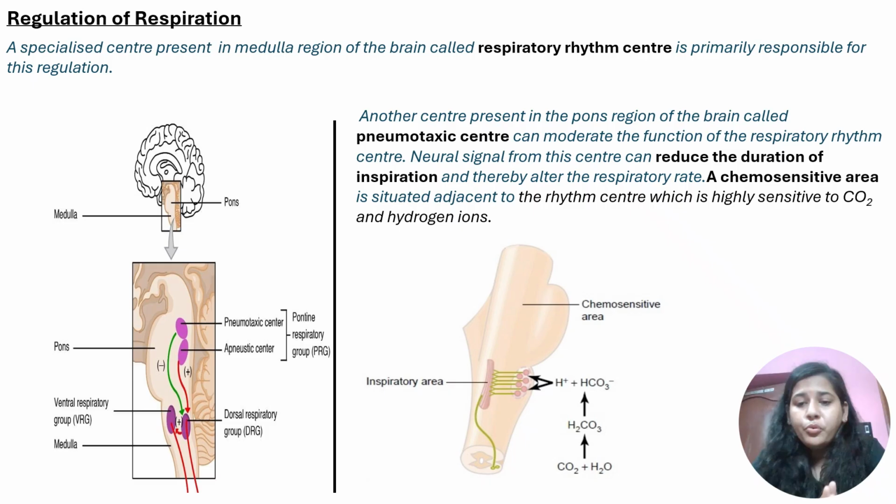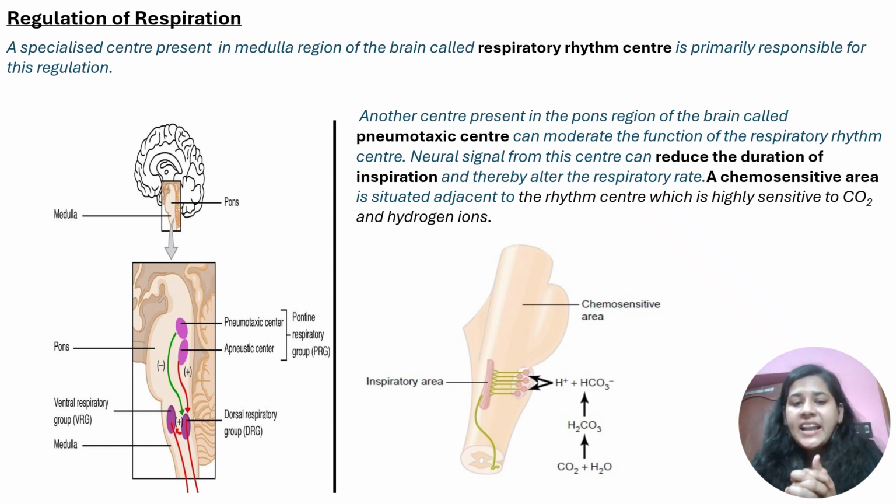How will it do it? Whenever it detects any change in the body, it will send a signal to the respiratory rhythm center to reduce inspiration. This question has come in MCQ, to reduce the duration of inspiration, and thereby obviously the respiratory rate will also be altered. These two things are a major one. It is an important part, but there are other parts which have also come in questions in NEET.